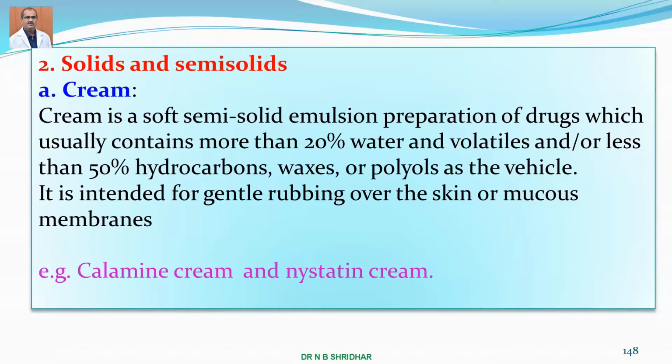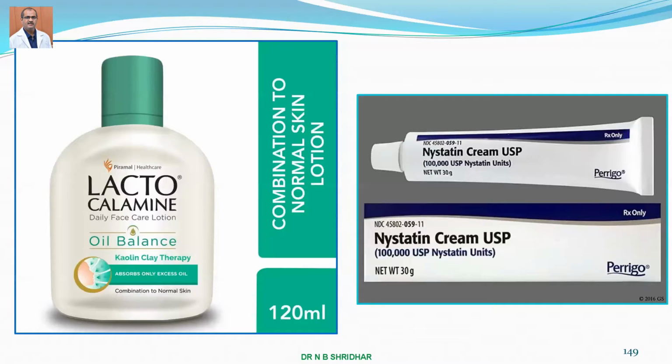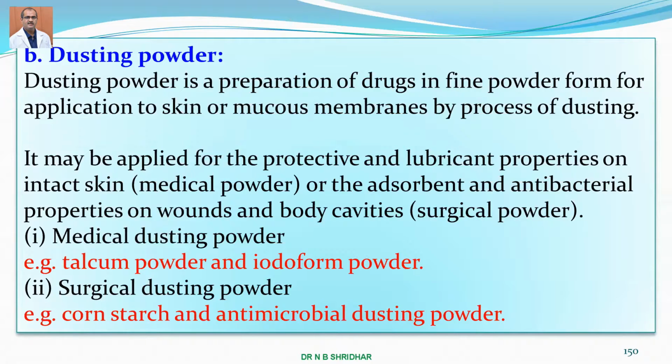Whereas the lotion contains less than 20% water and more than 50% hydrocarbons, the cream contains more than 20% water and less than 50% hydrocarbons, maybe waxes or polyols, etc., as vehicles. And here this is a lactocalamine lotion. One is the lotion and another one is the cream. And dusting powders are preparations of drugs in fine powder form